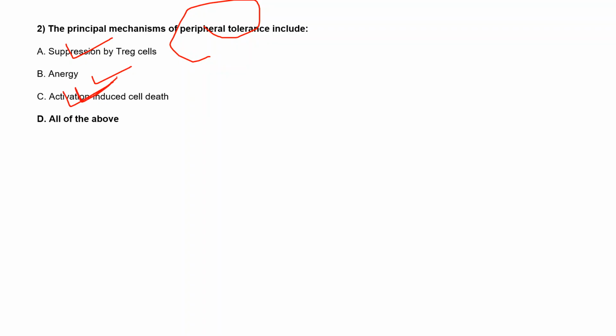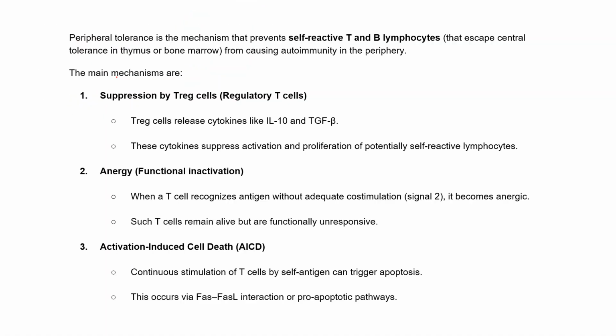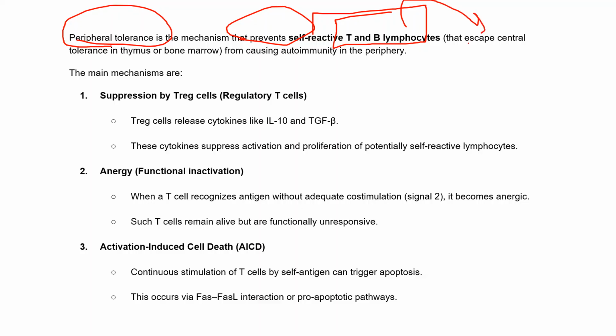I think in the week 9 tutorial we discussed peripheral tolerance and central tolerance, right? So what is peripheral tolerance? Let's recap: peripheral tolerance is the mechanism that prevents self-reactive T and B lymphocytes, those that would react to our cells, that escaped central tolerance in the thymus or bone marrow.